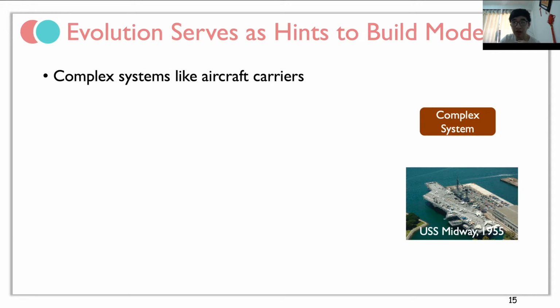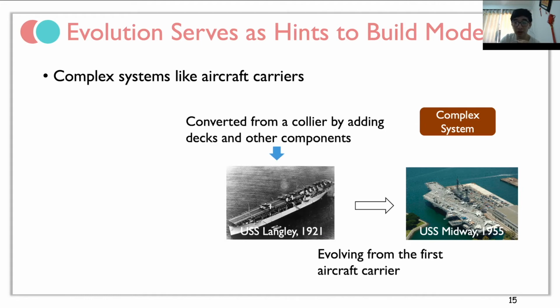Complex systems are just like aircraft carriers. There are many components in them, and these components interact with each other, so the system is too complex to model directly. But actually, not all aircraft carriers are so complicated. The first aircraft carrier was just converted from a collier by adding a deck and some other simple components. Then it evolved into the current complex one. So if we are modeling the first aircraft carrier, it's much easier.